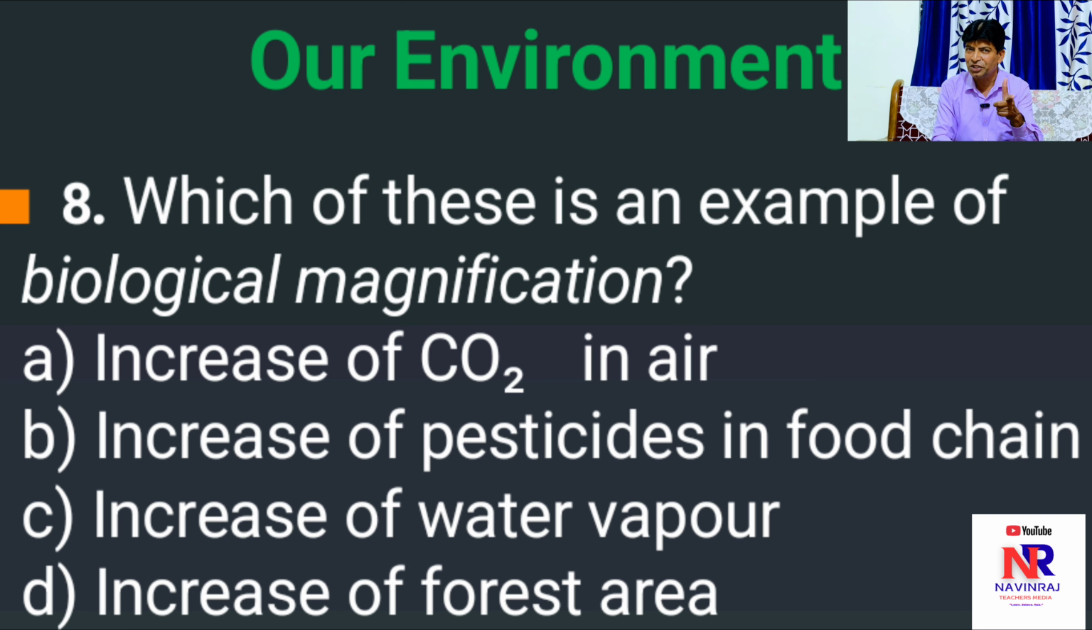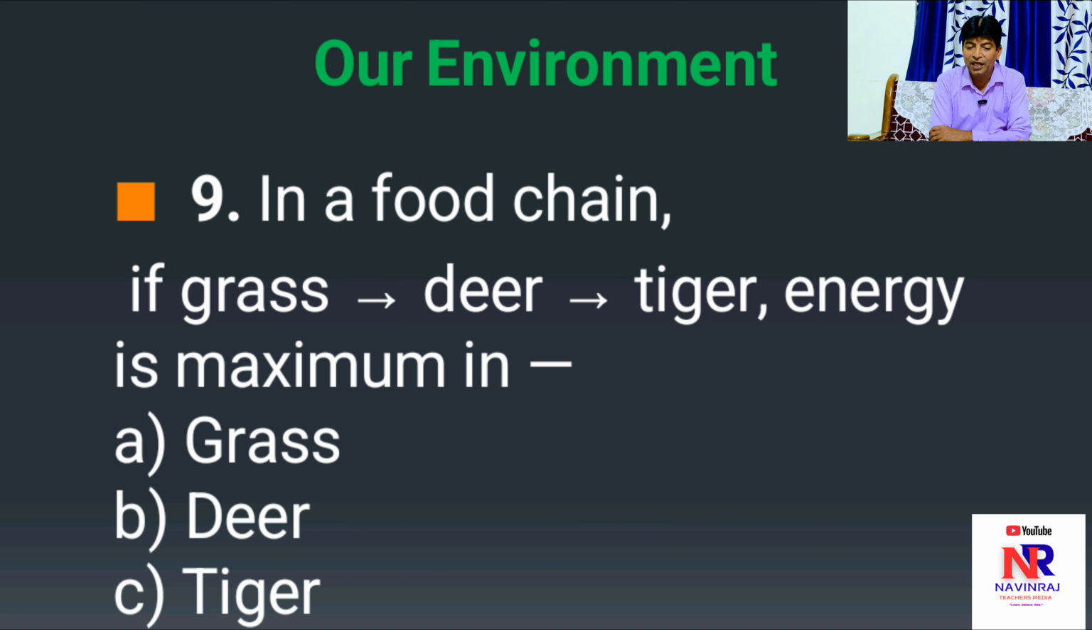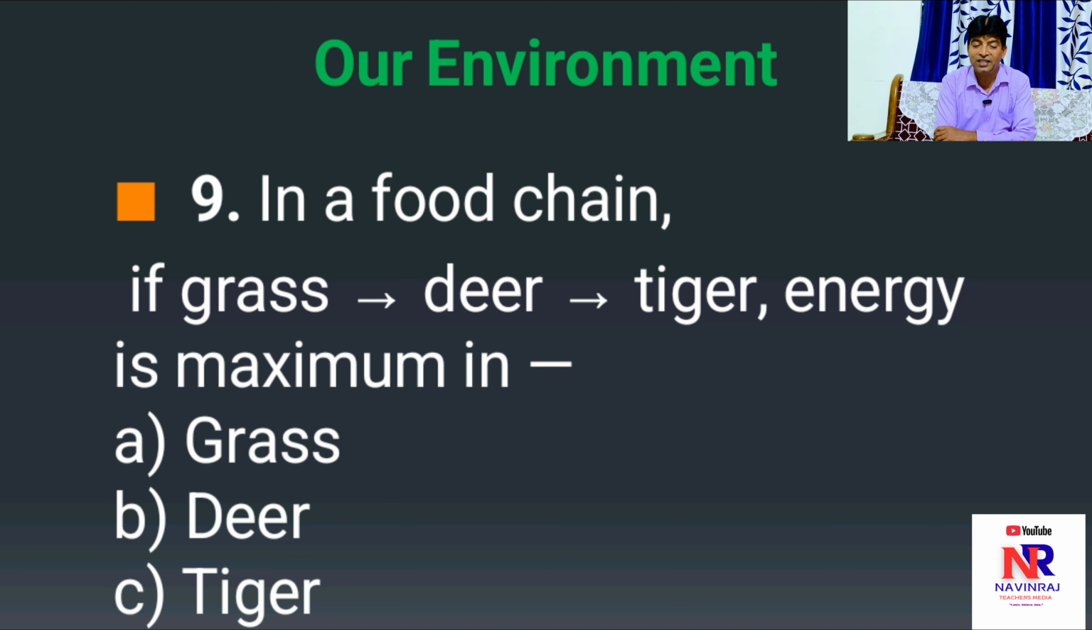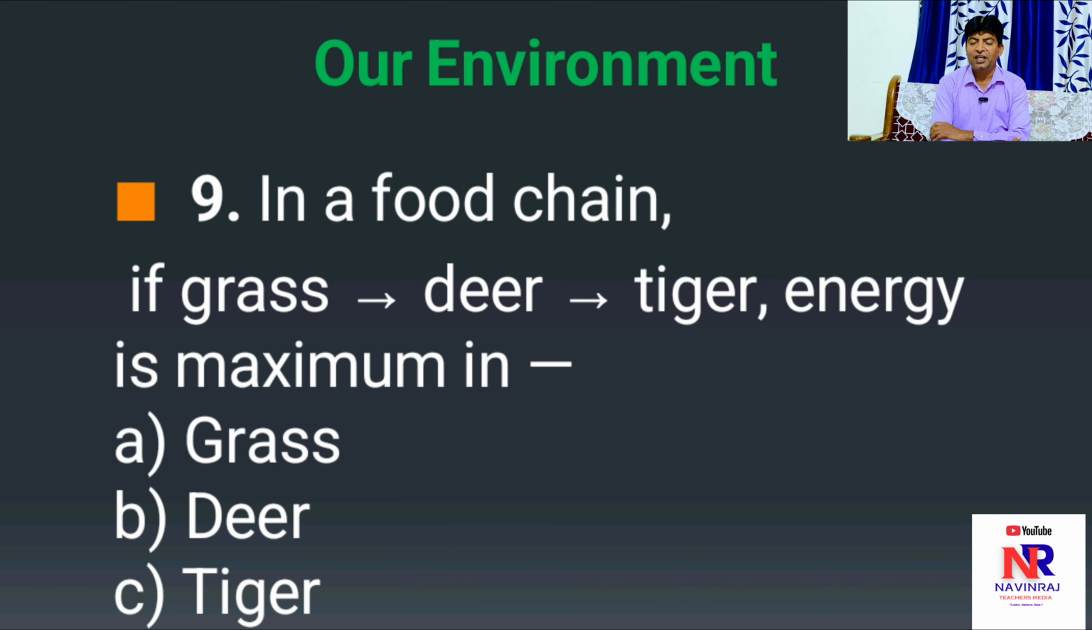Come, we'll go to the next question. In a food chain, if grass is consumed by deer and deer is consumed by tiger, energy is maximum in. Here only three options are given. Can you guess which is the correct option? A is grass, B is deer, C is tiger. Right option is grass.